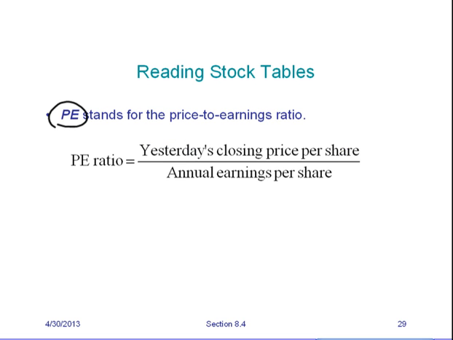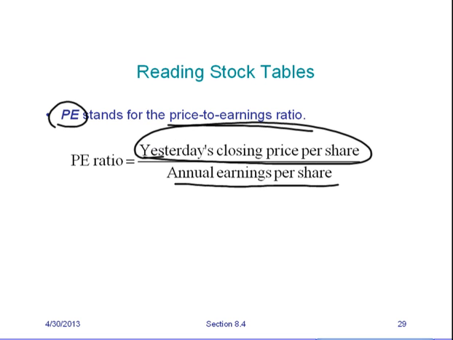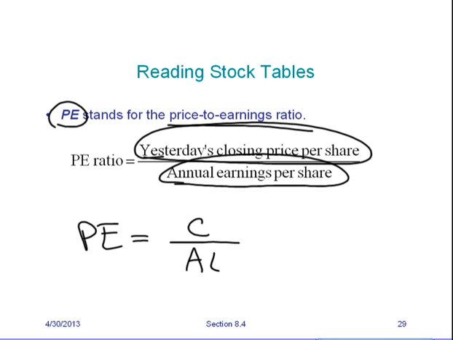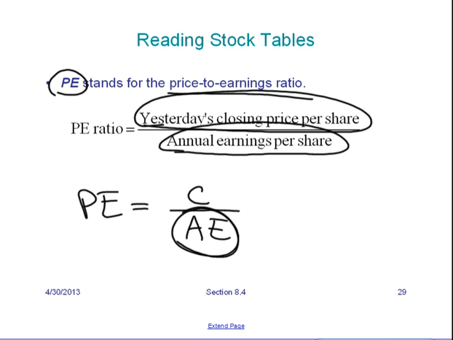PE stands for price to earnings ratio, and there's a formula for that. You take yesterday's closing price and divide it by annual earnings per share. So PE is equal to, I'm going to call this closing price, and I'm going to call this annual earnings. If it's asking for annual earnings, you have to solve for that variable. So multiply both sides by annual earnings. That crosses out.